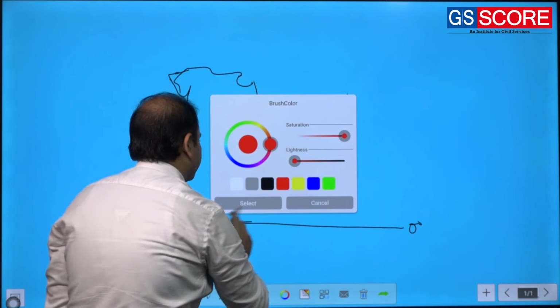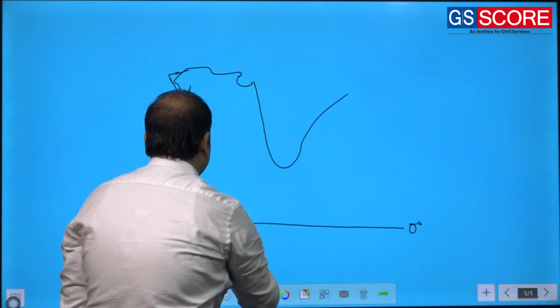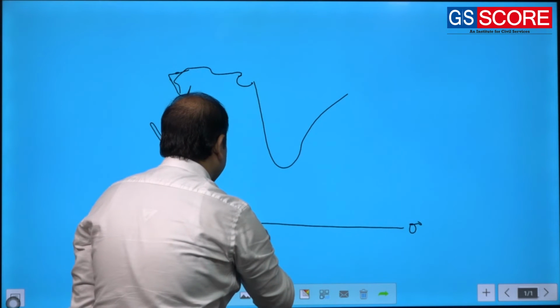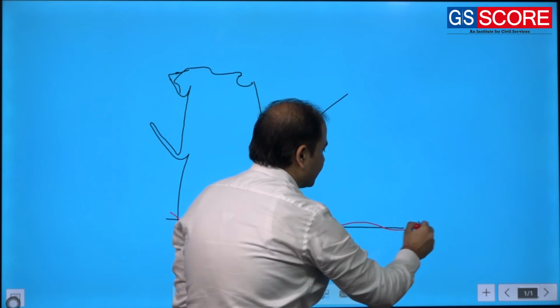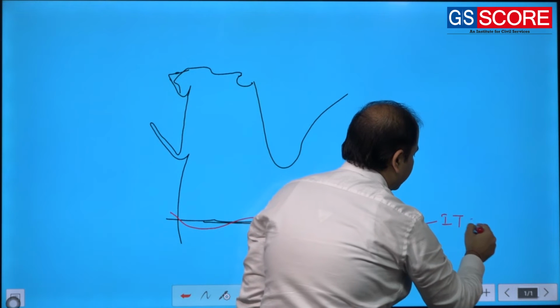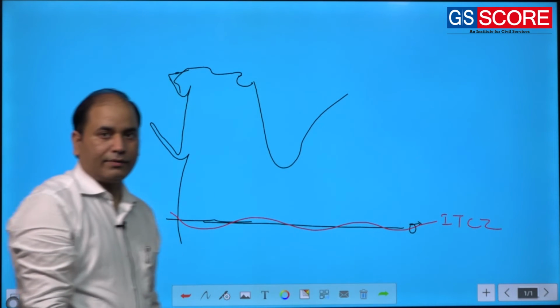In general, the position of the ITCZ is very much associated with the equator.